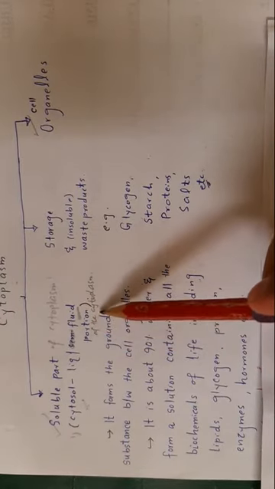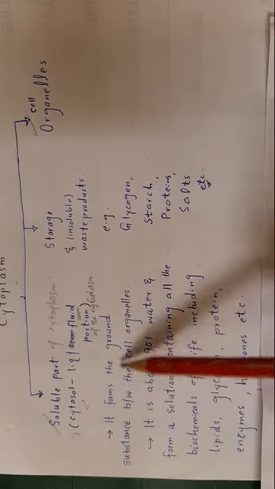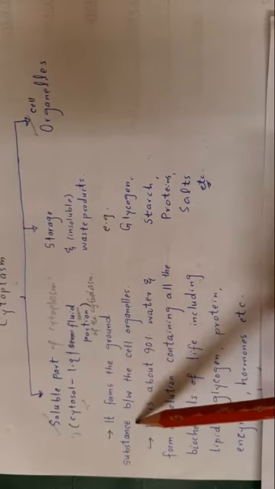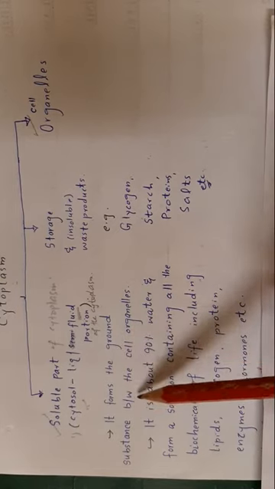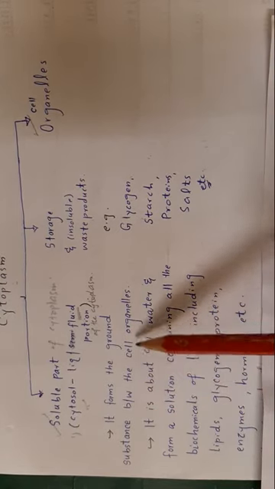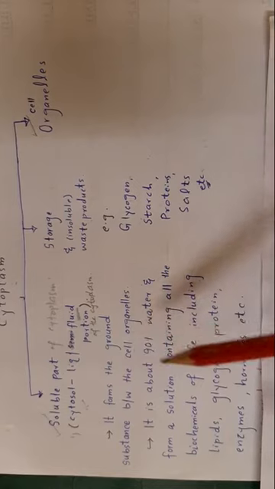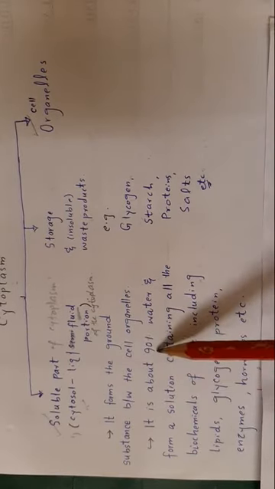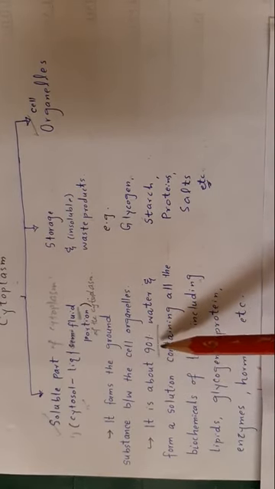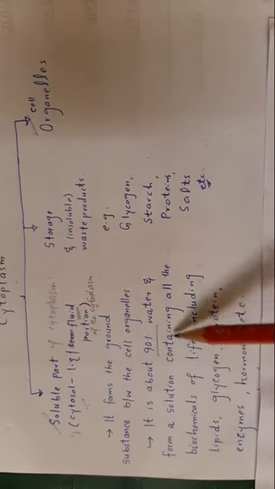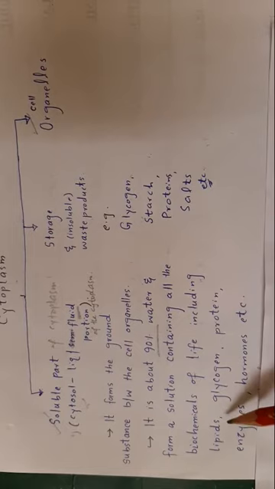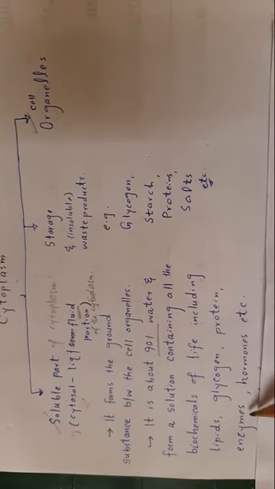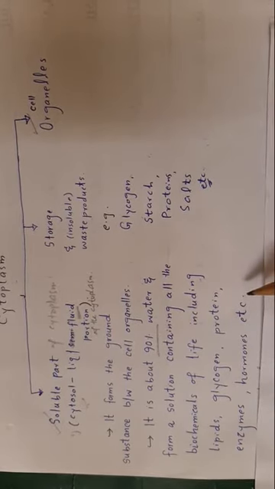It forms the ground substance or background material between the cell organelles. It is about 90% water and forms a solution containing all the biochemicals of life, including lipids, glycogen, proteins, enzymes, hormones, etc.